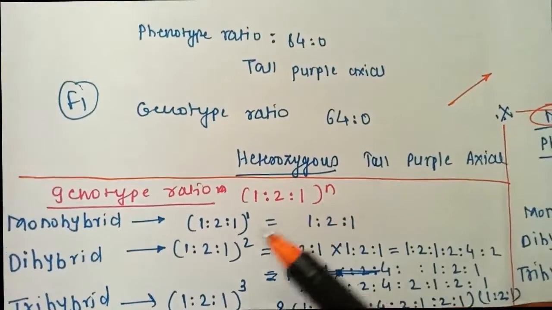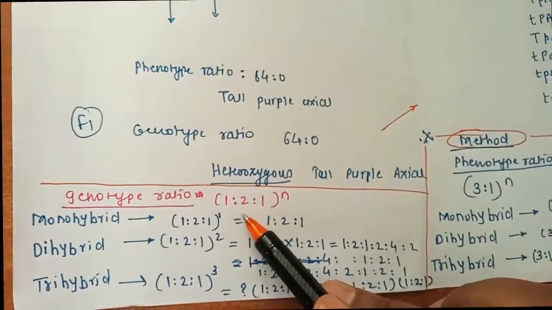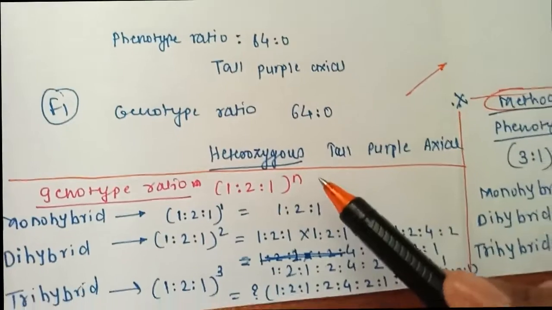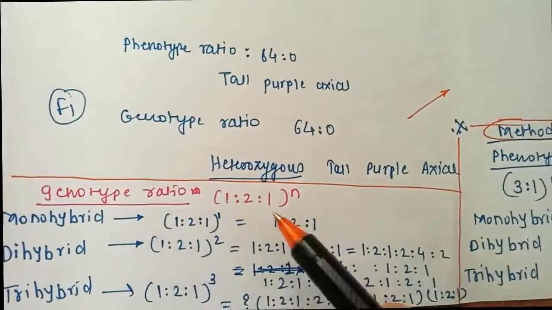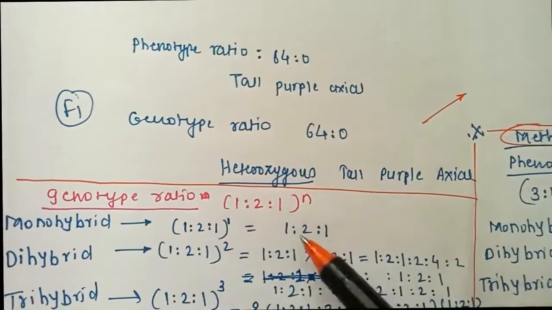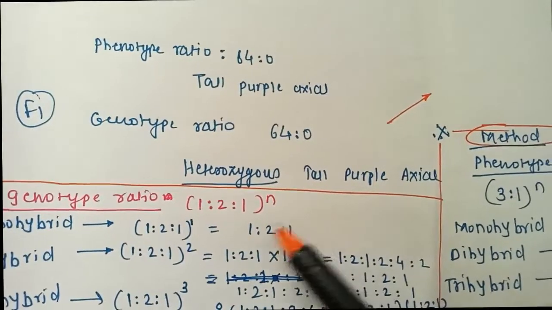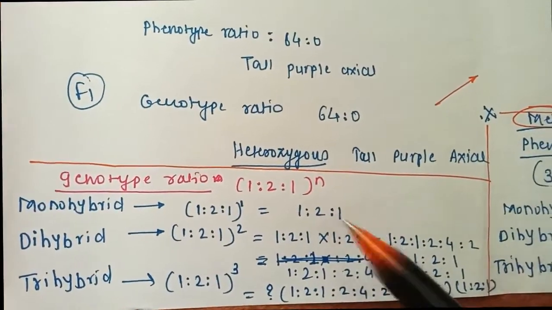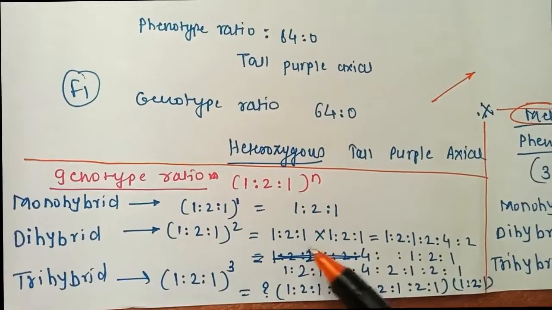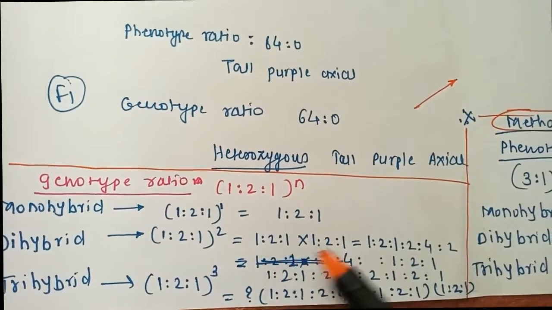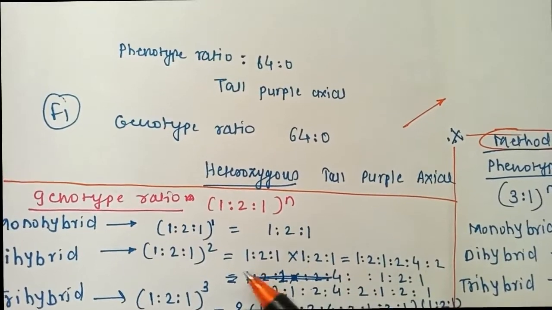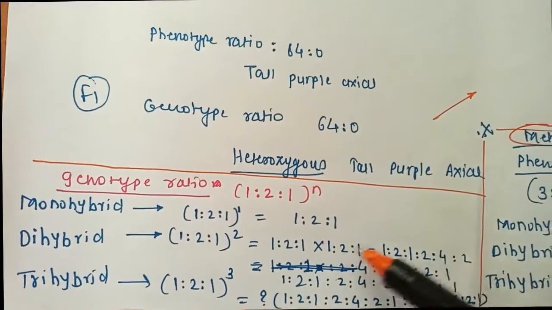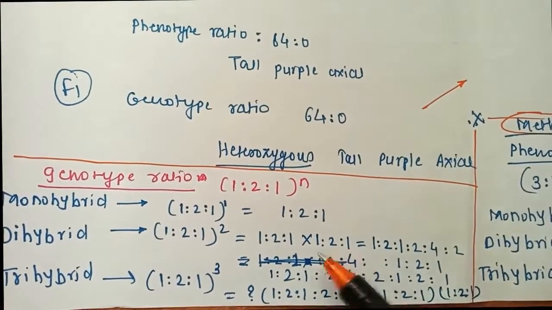We just have to remember the genotype ratio basic formula is (1:2:1) to the power of n. N again is the same number of traits or contrasting characters we have to select for the particular cross. For monohybrid we have to select 1, so (1:2:1) to the power of 1, and again you can recheck the answer by using the Punnett square and by this formula. So same answer we got, 1:2:1. Next is dihybrid, so 2 times this into this: 1 into 1, 1 into 2, 1 into 1, then 2 into 1, 2 into 2 is 4, and 2 into 1, again 1 into 1, 1 into 2, 1 into 1. Exactly 9 elements will come. So like this we can find it.